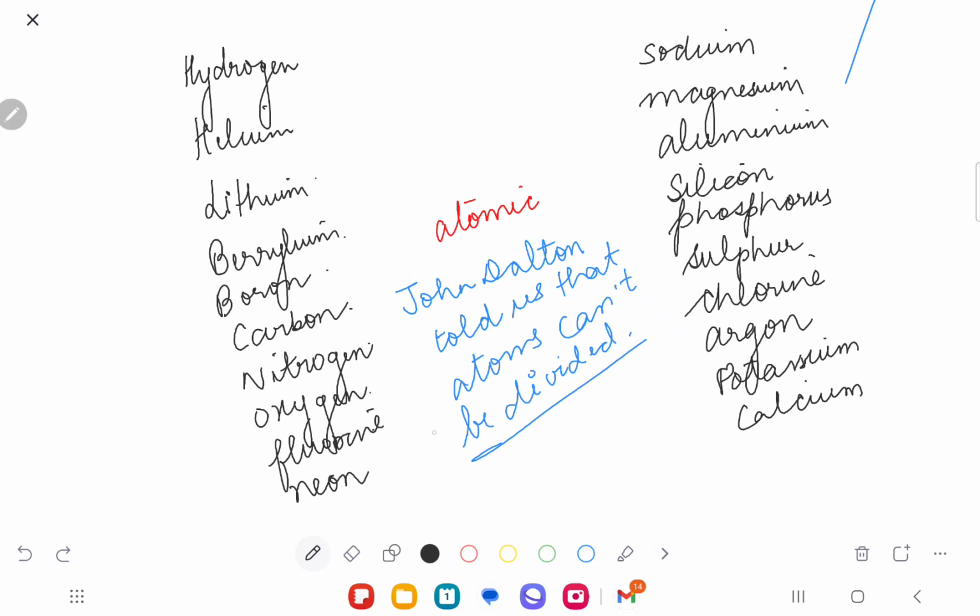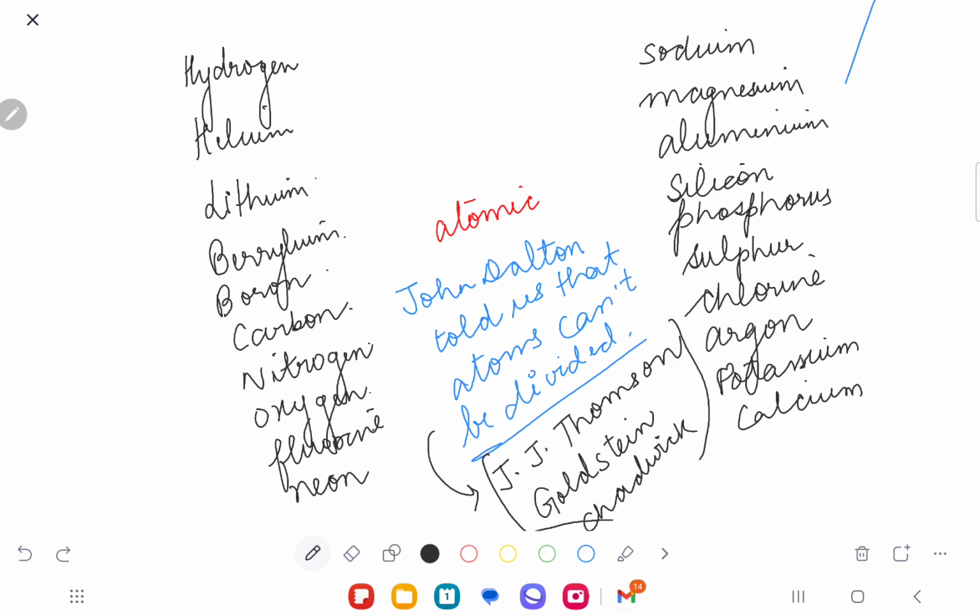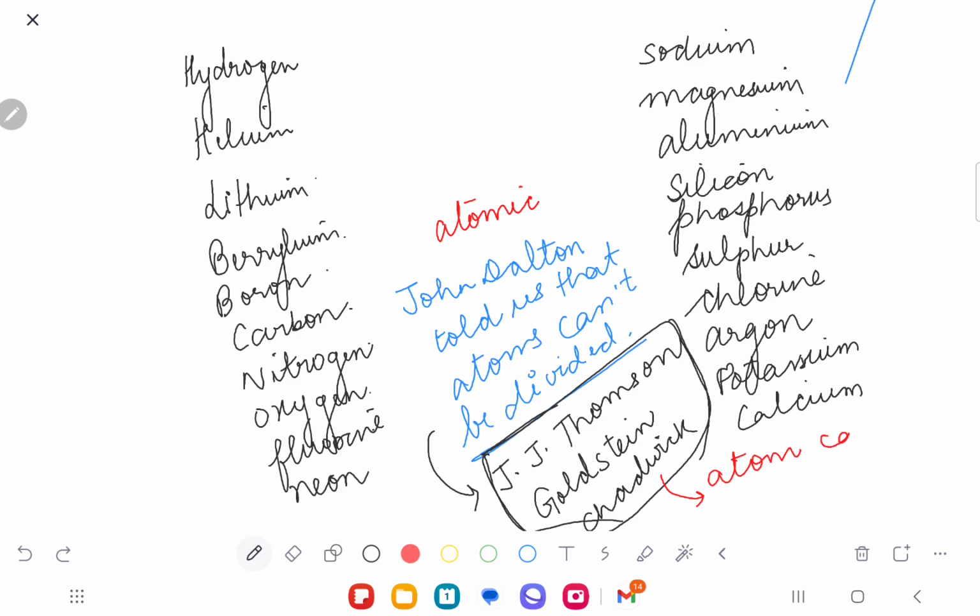But going forward, there was a scientist called J.J. Thomson. There was a scientist called Goldstein. There was a scientist called Chadwick. These scientists actually broke down the atom. They figured out that the atom can be divided, and they proved Dalton wrong.